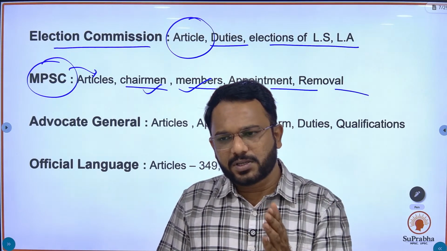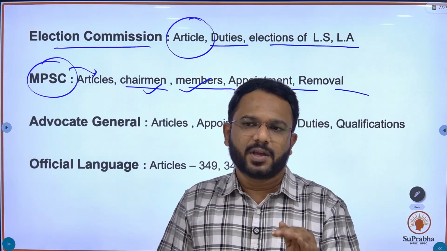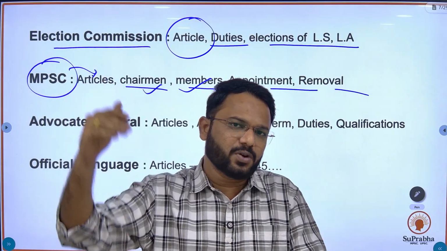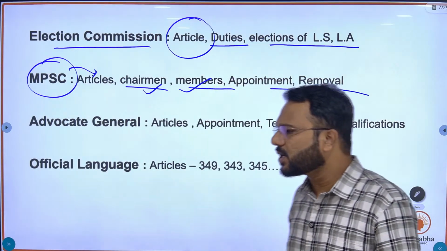Like if a serving member of MPSC is promoted, he might become the chairman of MPSC or a member or chairman of UPSC. Such types of questions are asked.